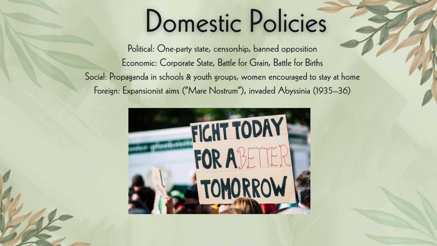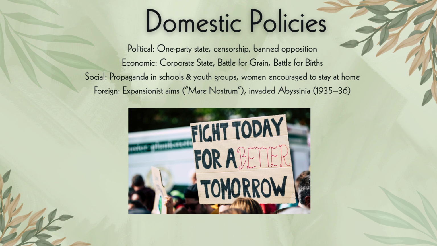So in his domestic policy, we see that politically he had a one-party state, that was his own party. There was strict censorship of media as well as any literature that was going against him. He banned any form of opposition in terms of political parties. And in economics, we just say this in brief, it was a corporate state. However, he went through a number of battles, like the battle for grain and the battle for births. All these were elements that you can see in Mussolini's domestic policies.